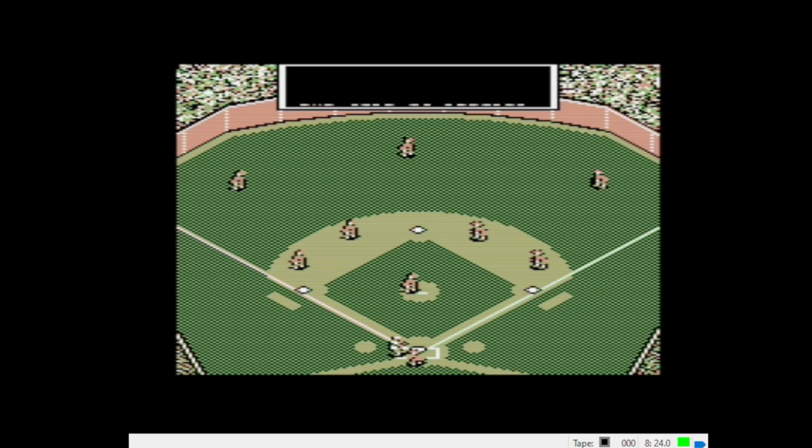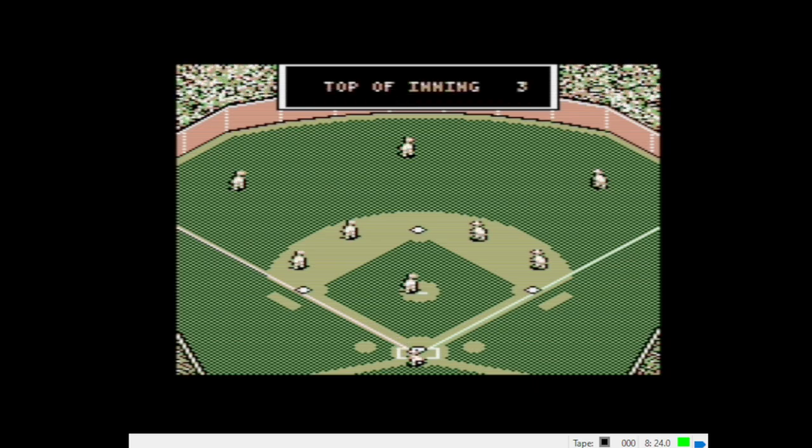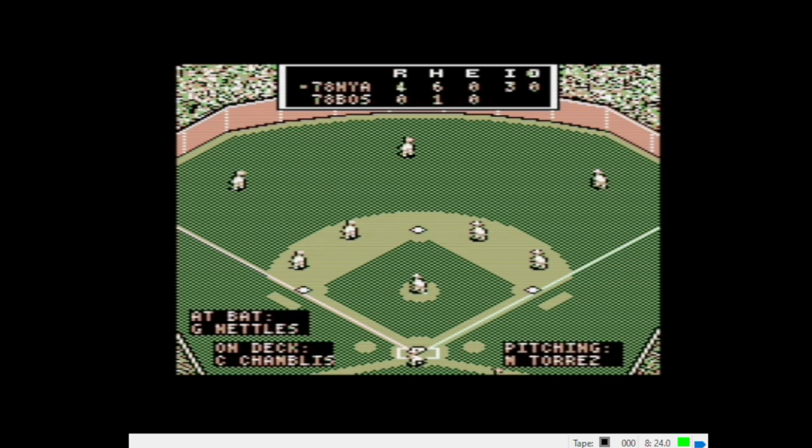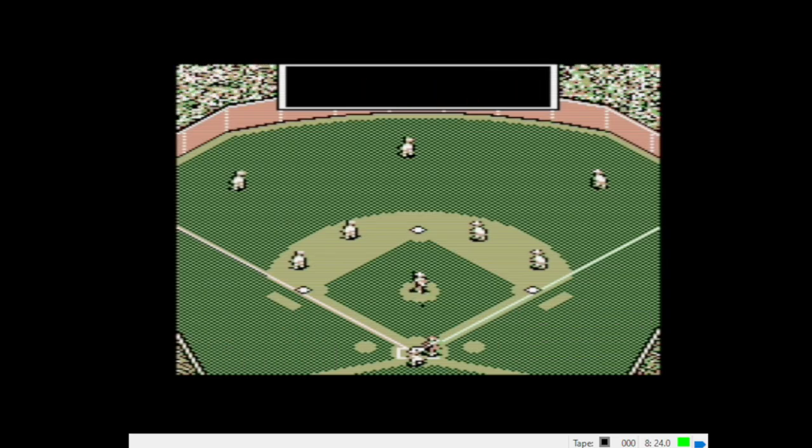Swing and a miss, strike 3. And dabbled in a few other ones. Full Count Baseball by Lance Hafner, Pure Stat Baseball by Sublogic. Was not a fan of Pure Stat. I'll go on record.